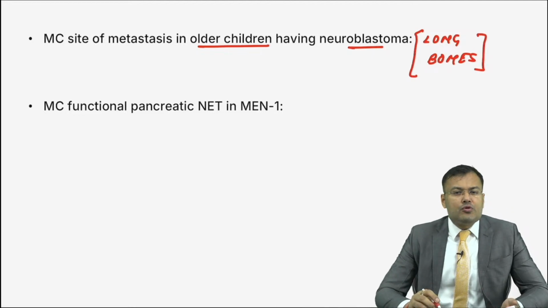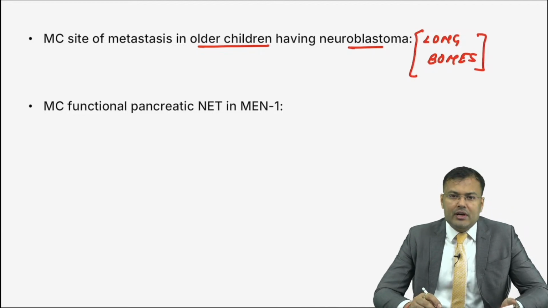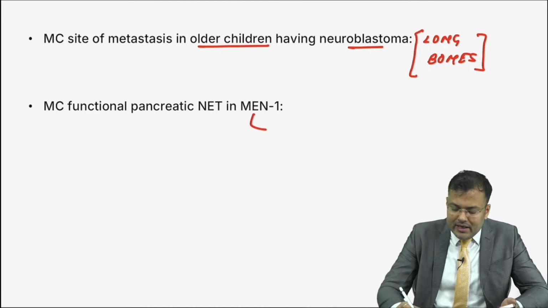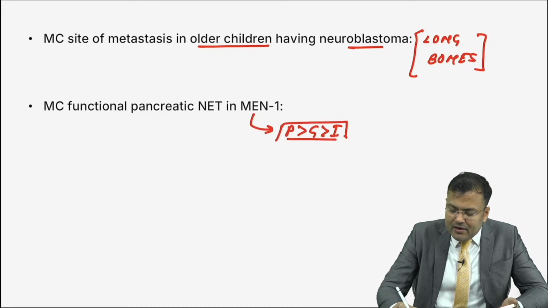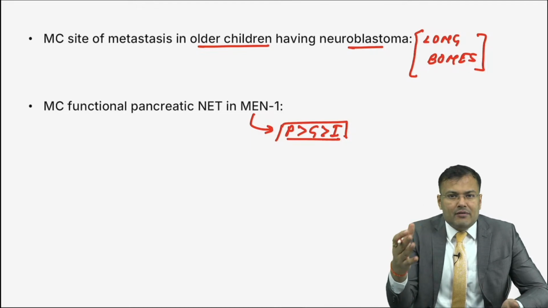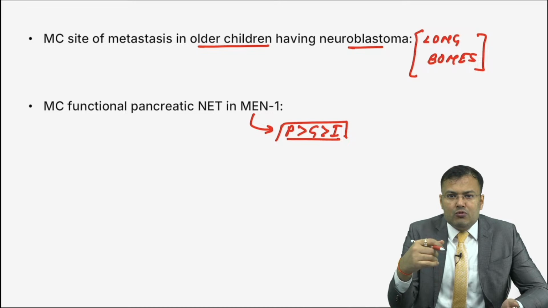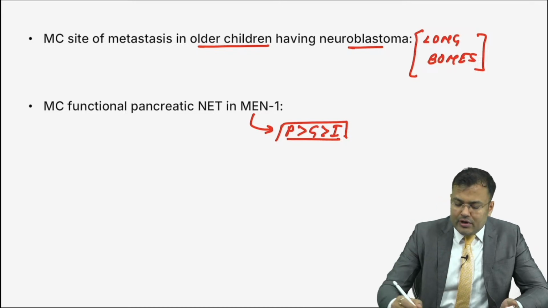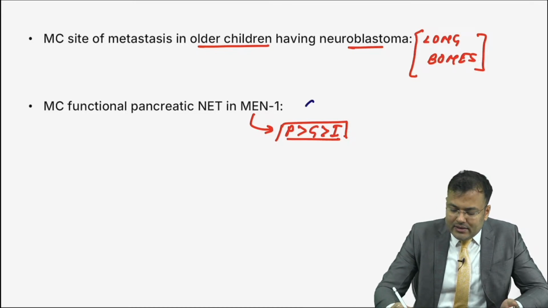Next, what is the most common functional pancreatic neuroendocrine tumor in MEN 1? How to remember? In MEN 1, mnemonic is PGI. PGI means pepoma followed by gastrinoma followed by insulinoma. But you know that pepoma is non-functional. So the most common functional pancreatic neuroendocrine tumor is gastrinoma.